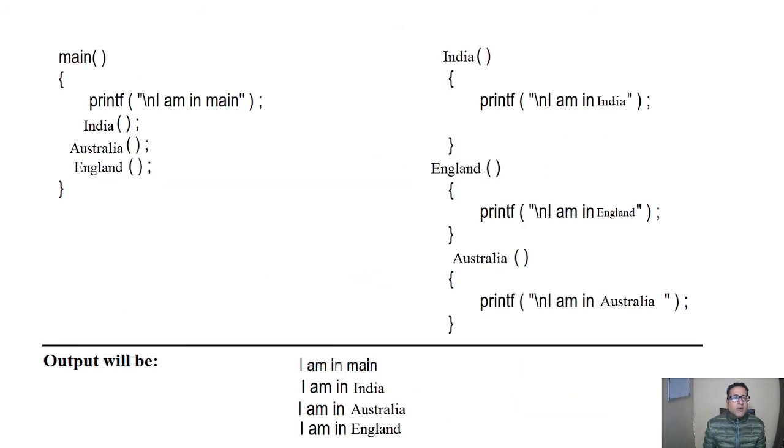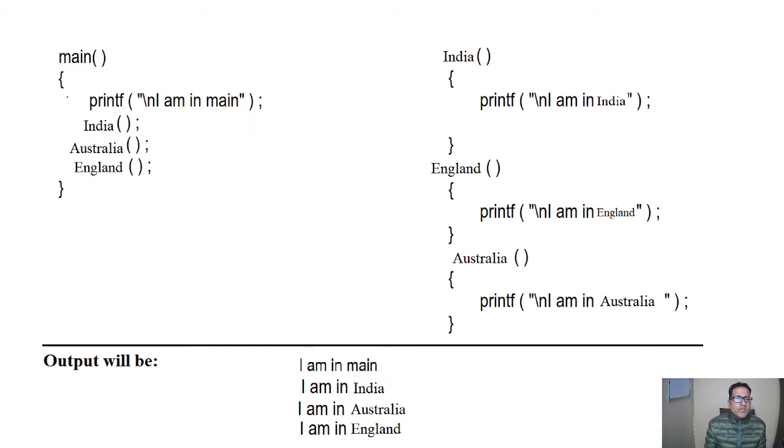Let's see another example. Here in the main function, the first line is I am in main. So in the output we will firstly have this line as is, I am in main. From this part you can see here. After that a function India is called.